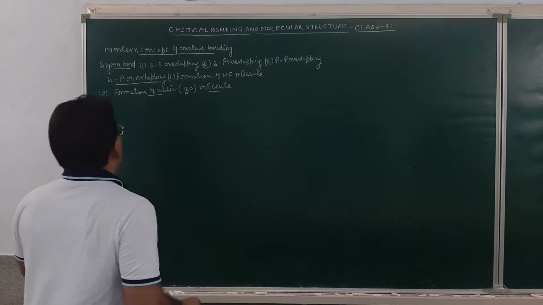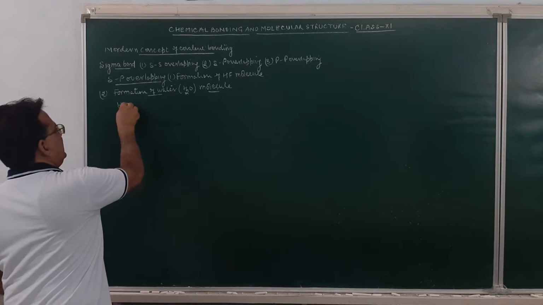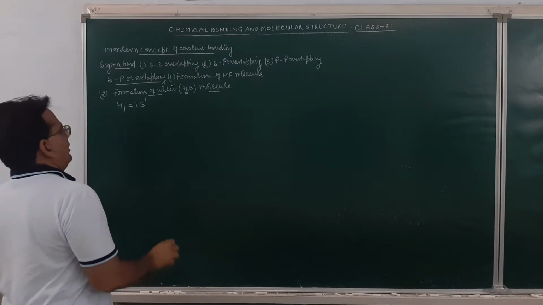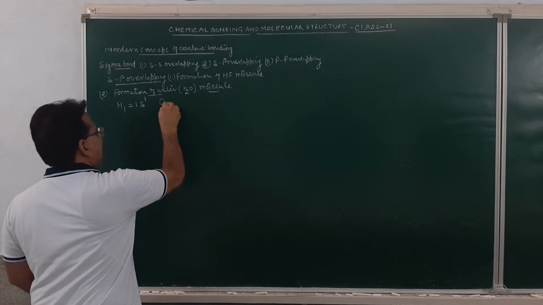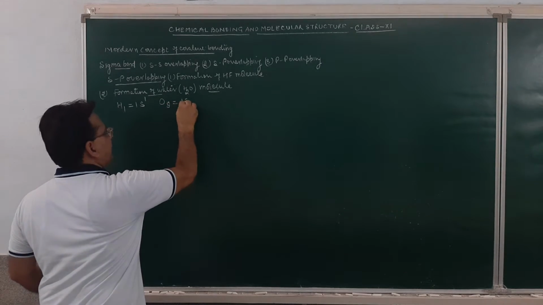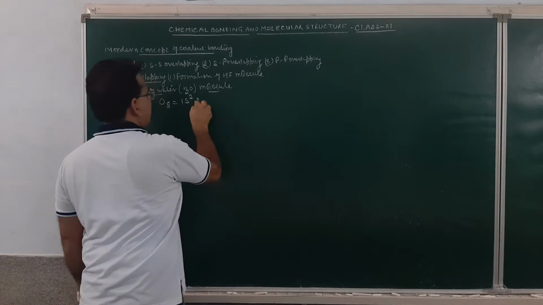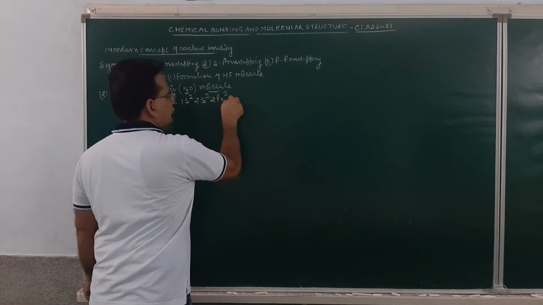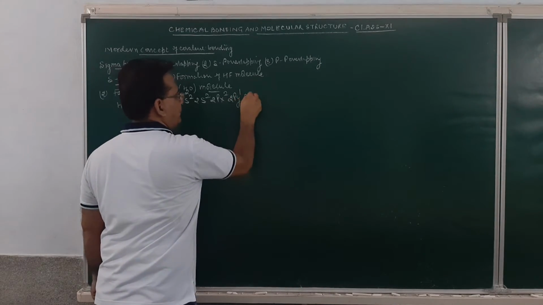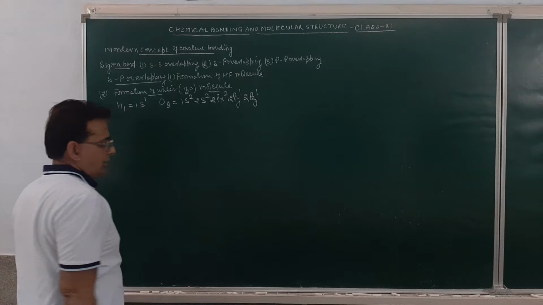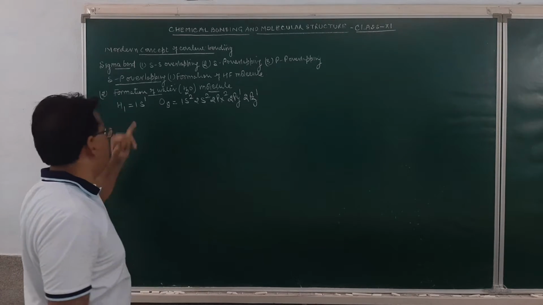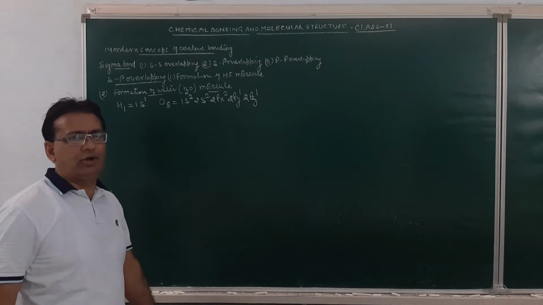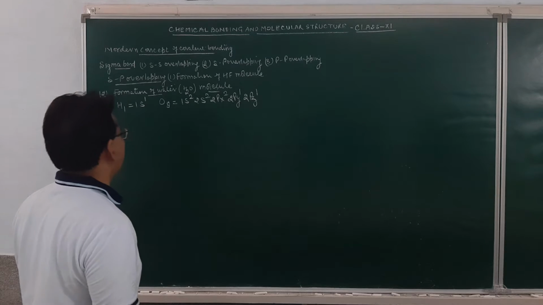Hydrogen, atomic number is 1. Electronic configuration will be 1s1. Oxygen, atomic number is 8. Configuration will be 1s2, then 2s2, 2px2, 2py1 and 2pz1. Now, this s atomic orbital of hydrogen will orient itself so that it may undergo head-on overlapping and result in the formation of a sigma bond.